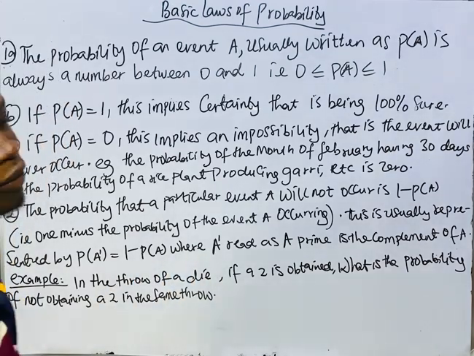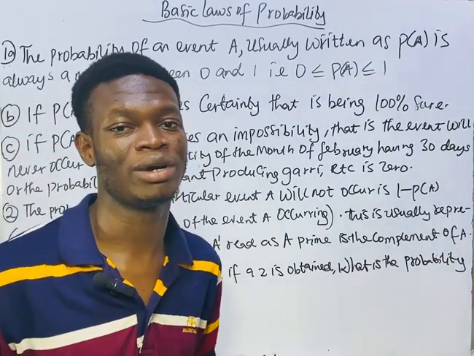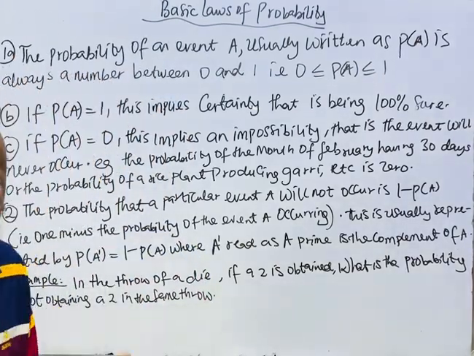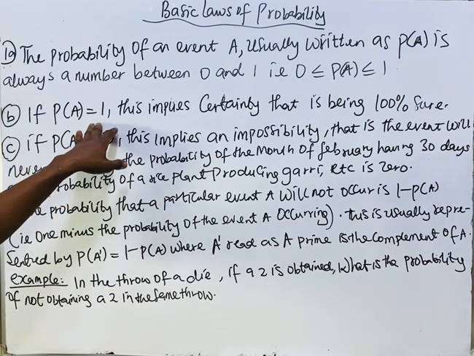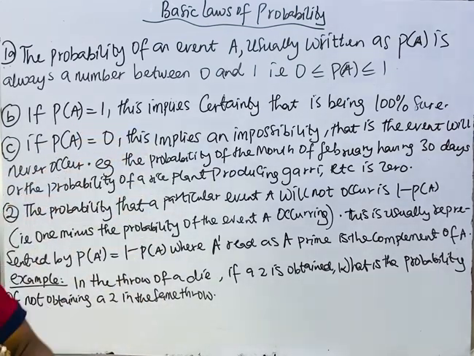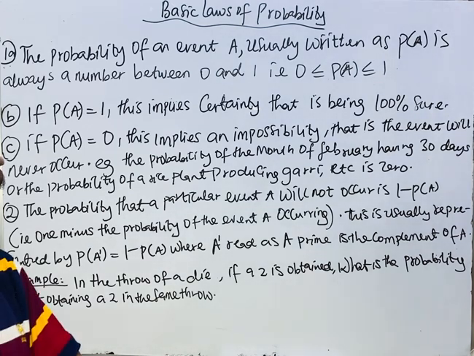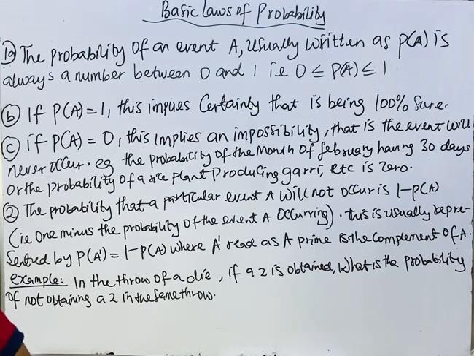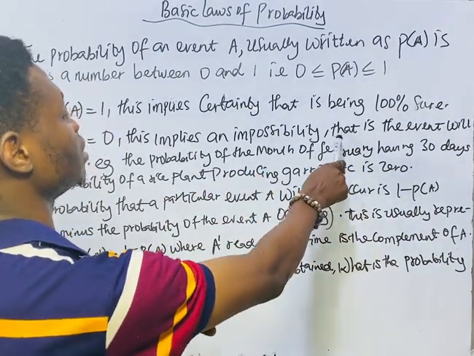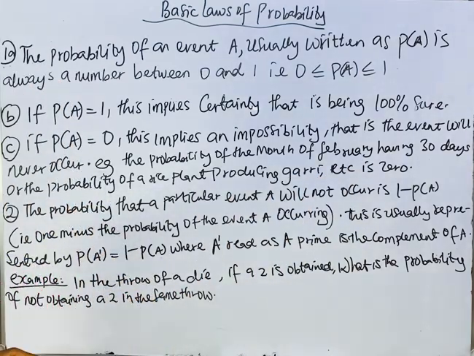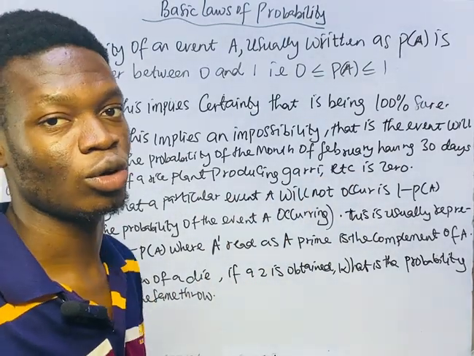For a sure probability, that is, certainty that this thing will happen, the probability is equal to 1, and that it will not happen is equal to what? 0. So if P of an event to occur is equal to 1, this implies certainty, that is, being 100% sure that the thing will happen. If P of an event is equal to 0, this implies an impossibility, that the event will never occur. So for an event to not occur, it means 0.